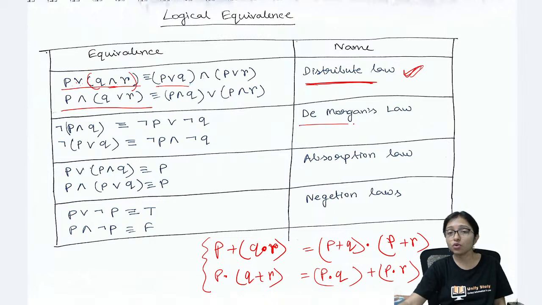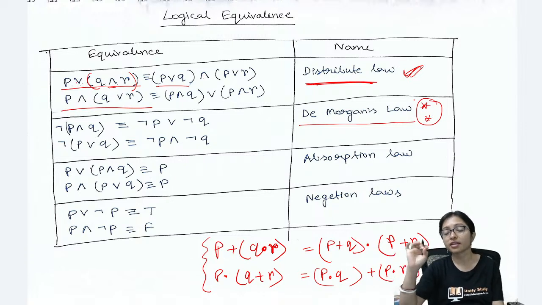Next one is the most important law, De Morgan's law. For simplification, De Morgan's law will always be required. How does it work?